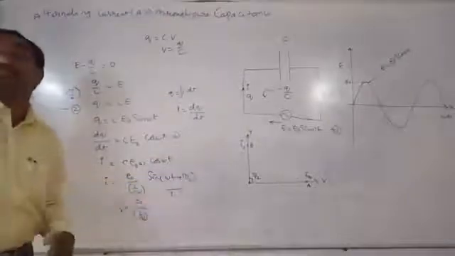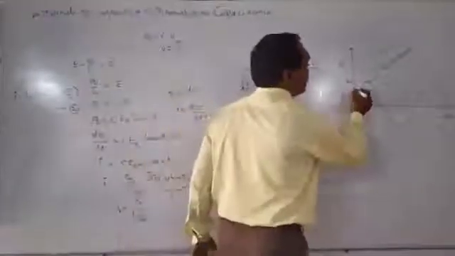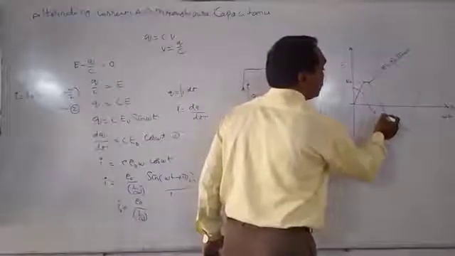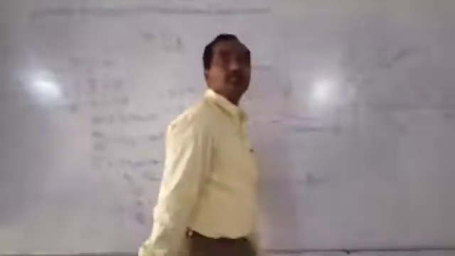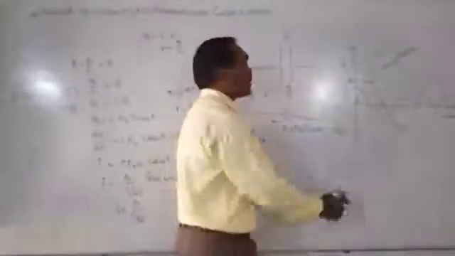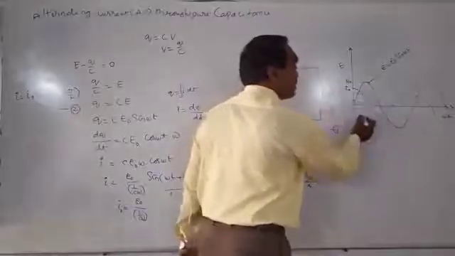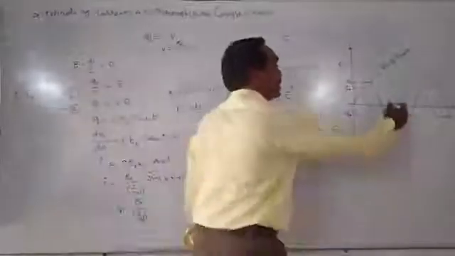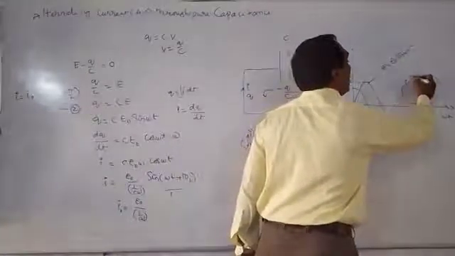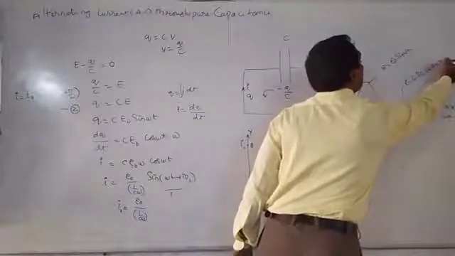So it starts here at the maximum value. So this represents I is equal to I naught sin of omega t plus pi by 2.